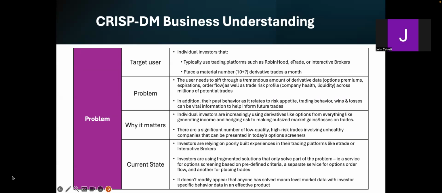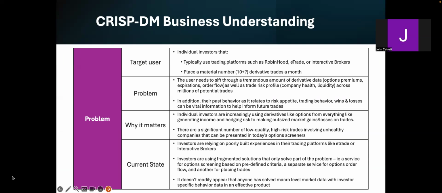We believe this really matters because individual investors are increasingly using derivatives like options for everything from generating income and hedging risk to making outsized market gains and losses on trades. In addition, there are a significant number of low-quality, high-risk trades involving unhealthy companies that could be presented in today's option screeners. These may technically match the investors' screeners, but may not be the types of companies or trades that they have historically made or will want to make in the future.